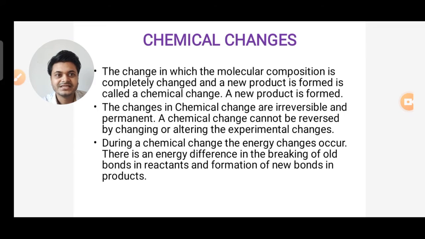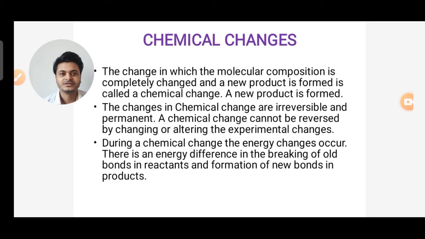So the changes in chemical change are irreversible and permanent. A chemical change cannot be reversed by altering the experimental conditions. So in chemical changes it cannot be reversed.